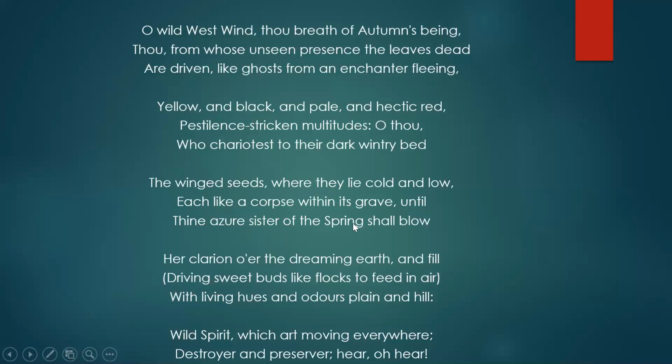So here azure sister means actually during the spring season the sky is clearly blue. That's why the spring season is called azure sister of the west wind. So when the spring season would blow its trumpet, clarion means trumpet, and when the spring season would come, then these seeds which are buried under the surface of the earth would form buds and will bloom with flowers and will make the plain and hilly areas look beautiful with its colors.